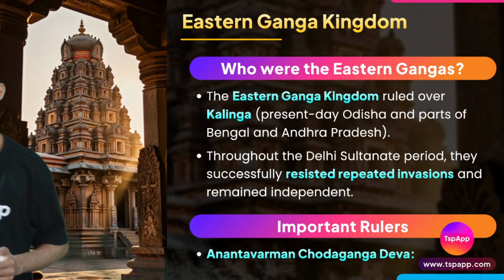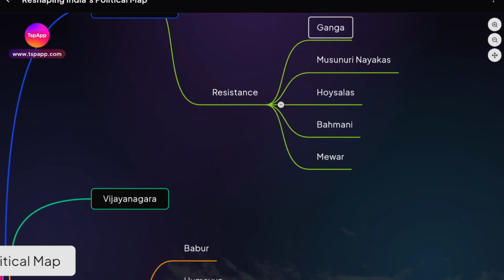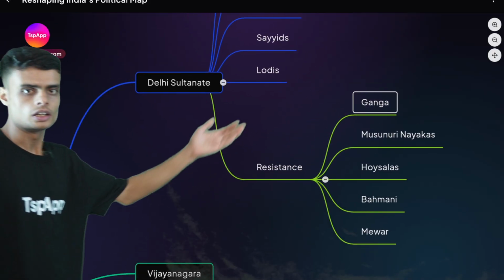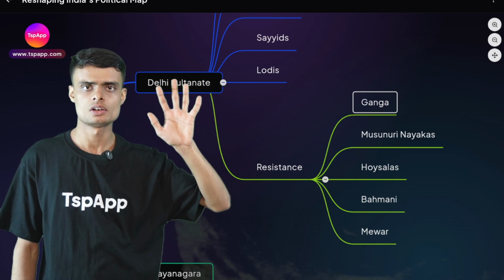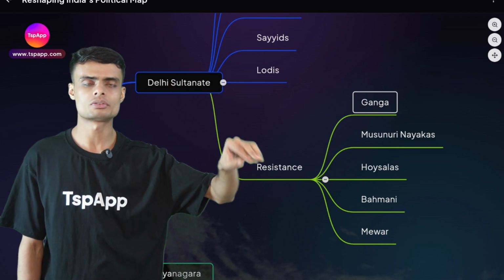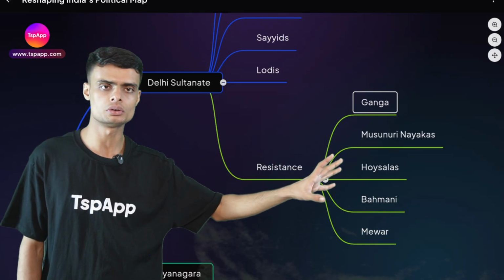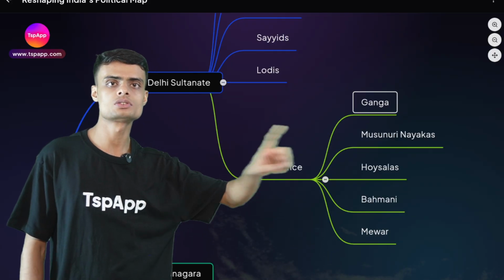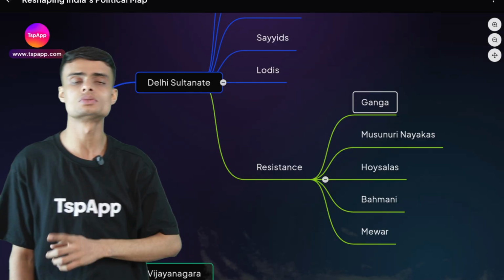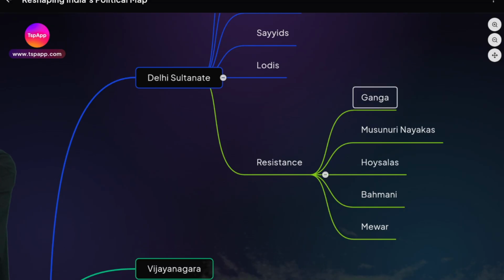Okay, now the Eastern Ganga Kingdom. We are now seeing the resistance. Here we saw the five dynasties that ruled over India. They were invaders. They came to India from other countries. Now, who were the people who were actually living in India and ruling over India? These kingdoms, these dynasties, were the ones who would protest and resist against the rule by the Delhi Sultans.